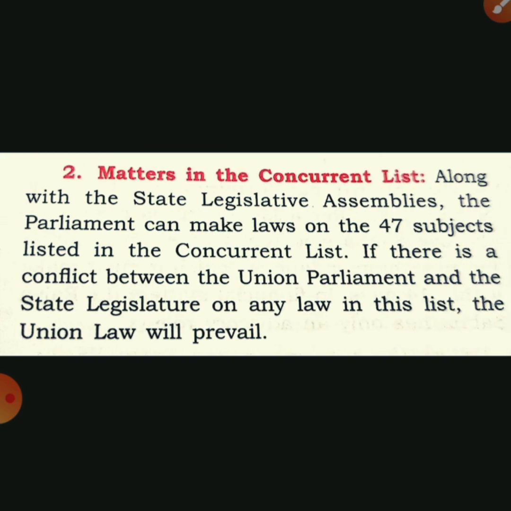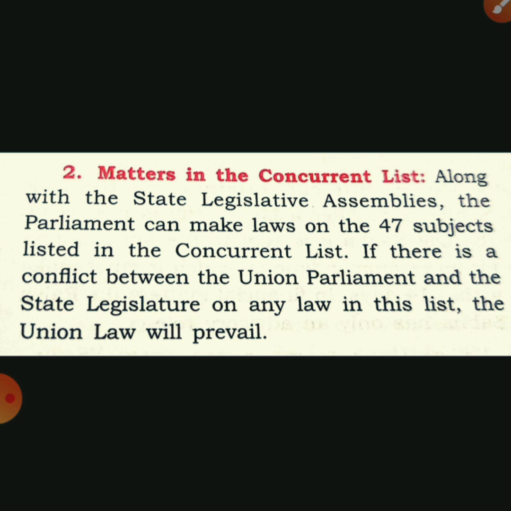Second, we are going to discuss matters in the concurrent list. What is the concurrent list? It is the list in which both the union government and state governments can make law.